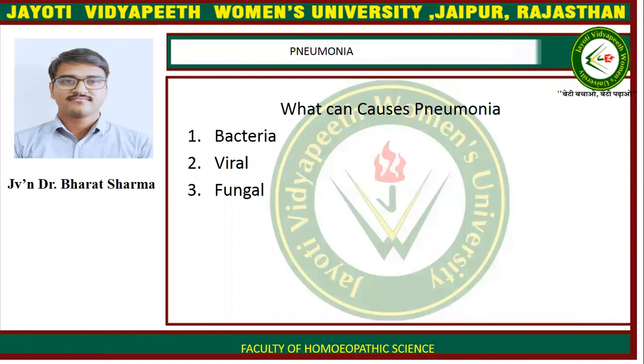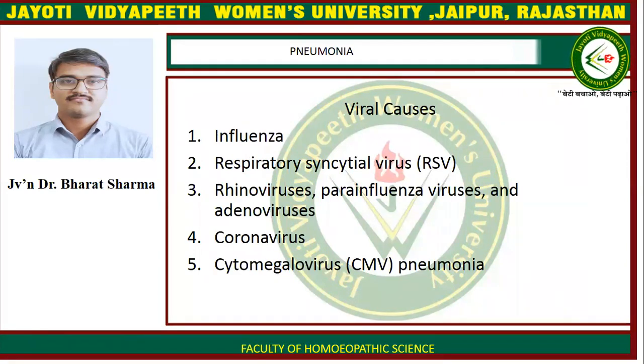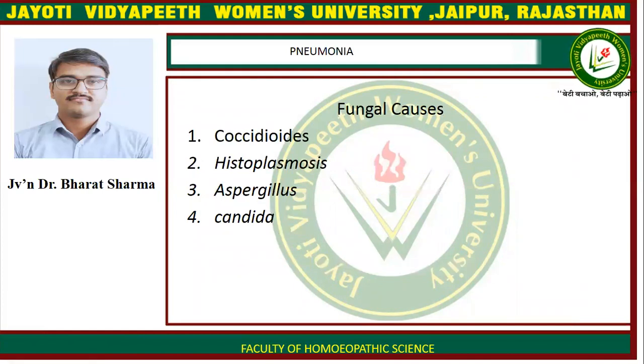What can cause pneumonia? Either bacterial, viral, or fungal infections can cause pneumonia. Bacterial causes: first is Streptococcus pneumoniae, Haemophilus influenzae, Mycoplasma pneumoniae, atypical pneumonia, Legionella, Klebsiella, Staphylococcus aureus, and Chlamydia. Viral causes are influenza, respiratory syncytial virus, rhinovirus, parainfluenza virus, adenovirus, coronavirus, cytomegalovirus, and fungal causes are coccidioides, histoplasmosis, aspergillus, and candida.